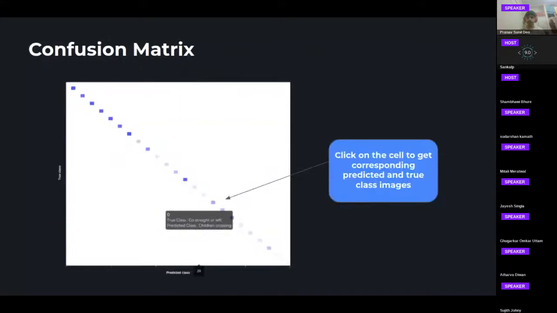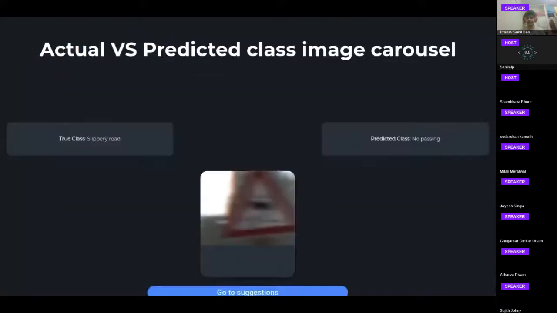Talking about confusion, we also have a confusion matrix, which is clickable to enable the user to easily see which images are getting confused between two classes. So this is the interface which we see when the user clicks one of the cells of the confusion matrix. We have a true class and a predicted class, and the image has been confused. Now this is not the end. The user can select the image or images obtained this way and send them to the suggestions tab.